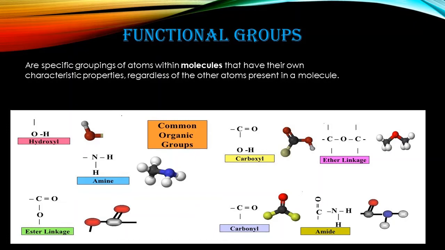So guys, we can use mono for a single one, and for 2 di, for 3 tri, and for 4 tetra. So if 4 chlorines are there, we can use this word. So we have to follow the rules and regulations.